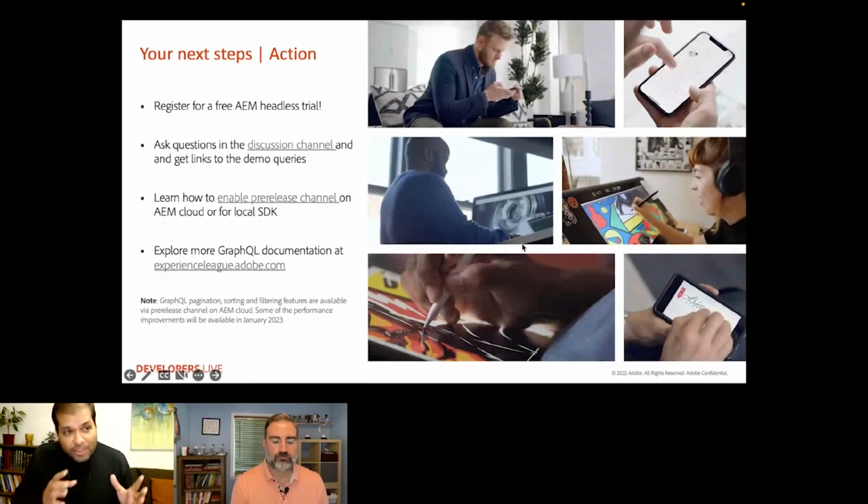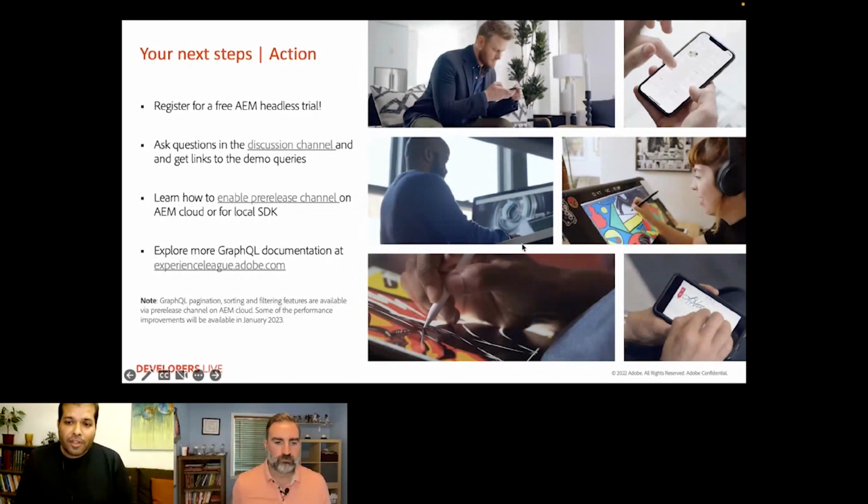So where to go now? And yes, you read it right. You can now register for a free AEM headless trial. You will find the link for registration on the next slide. And feel free to ask questions on the dedicated channel. We shall be happy to provide feedback there. Most of the features regarding pagination, filtering, sorting, and authoring will be available via the pre-release channel.